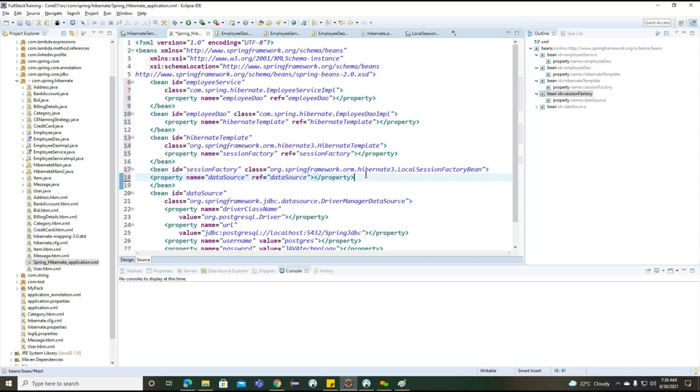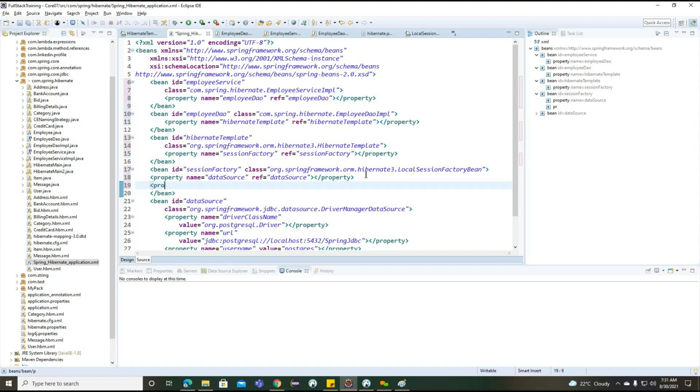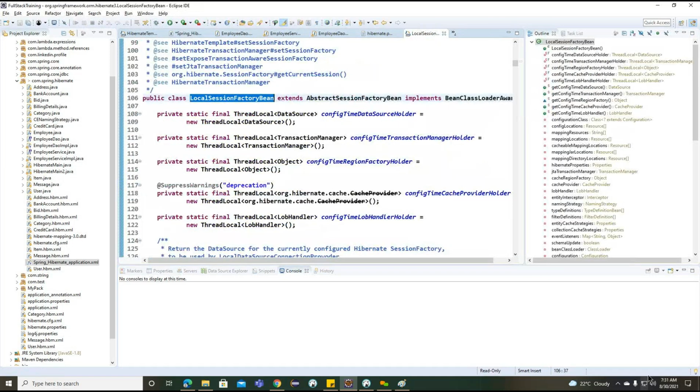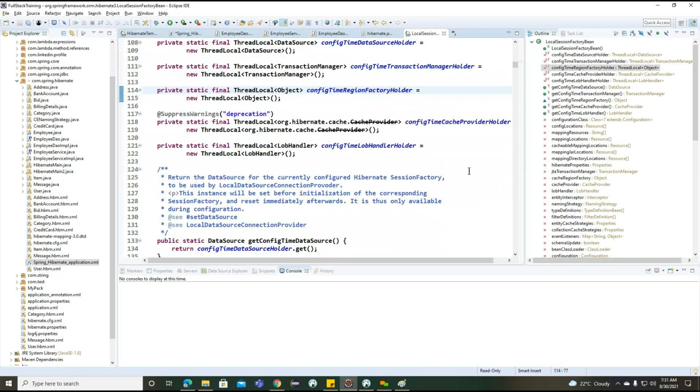Here we need to work on the data source, and provide one more piece of information, that is the property name. We'll go to the LocalSessionFactoryBean. Inside this LocalSessionFactoryBean, observe what we are doing here.